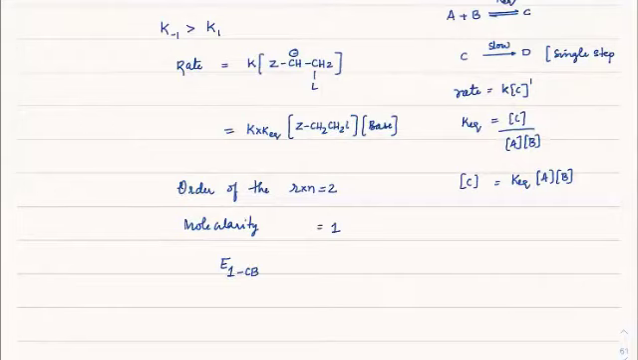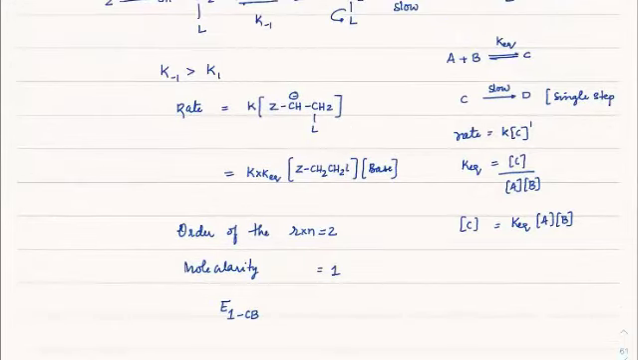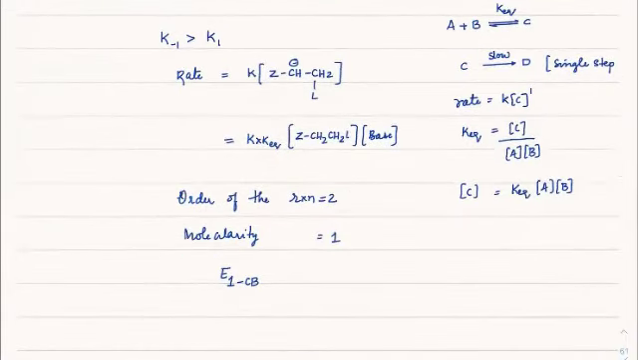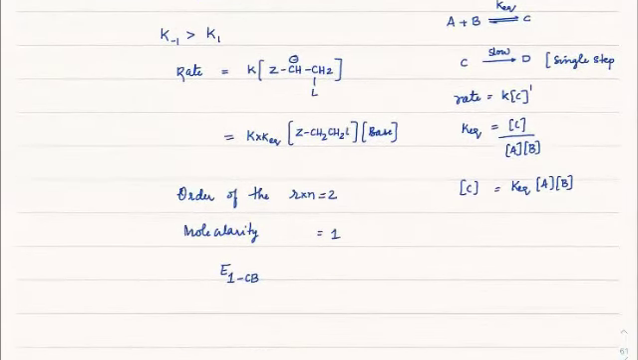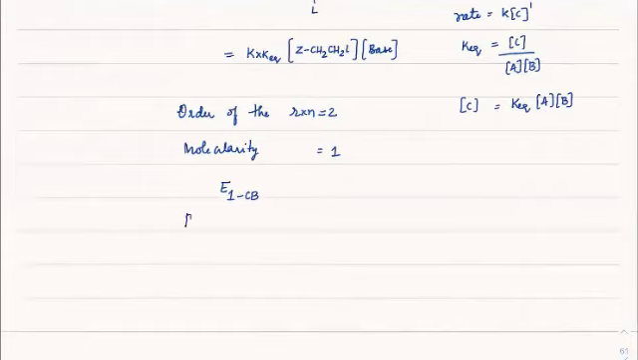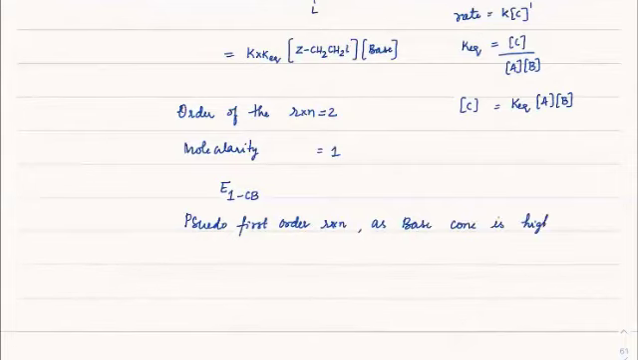I hope that is clear. So it is a second order reaction, but usually we take a very high concentration of base, so it can also be read as a pseudo first order reaction as the base concentration is high. Since the base concentration is high, hardly any change occurs in the base concentration during the reaction. Therefore we can say it follows a pseudo first order reaction.